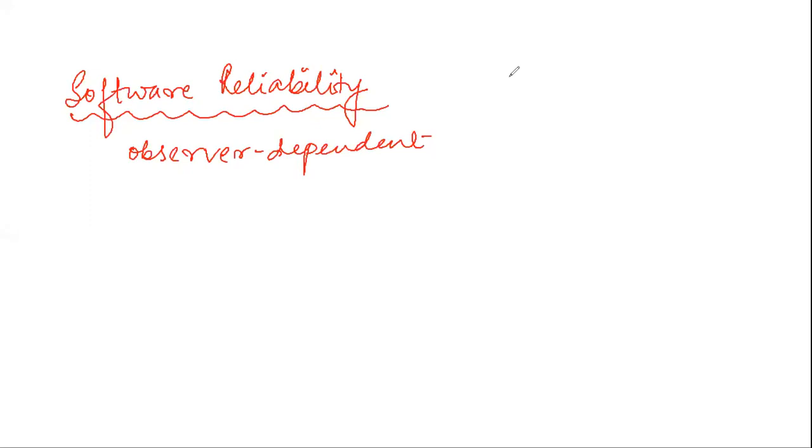So this reliability figure, as we studied yesterday, is observer dependent, and it is very difficult to absolutely quantify the reliability of any product.